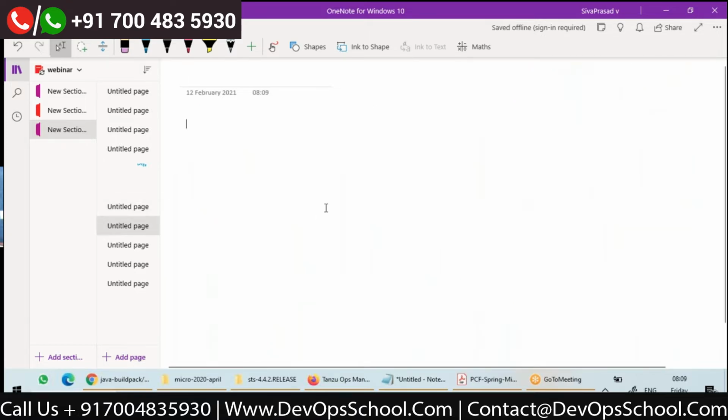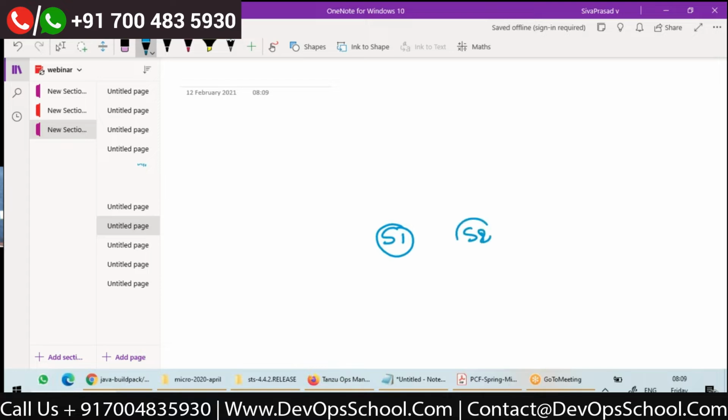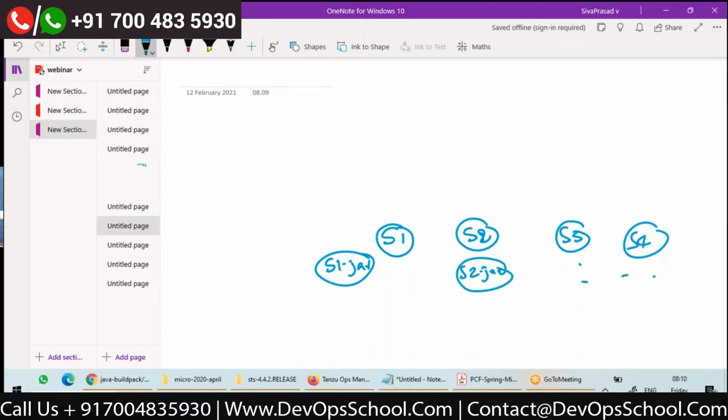Now let us discuss a few more things. I will have multiple services: service 1, service 2, service 3, service 4, etc. Suppose I'm developing all these applications using Spring Boot, I'll have a jar file out of each, s1.jar, s2.jar, etc. Right?